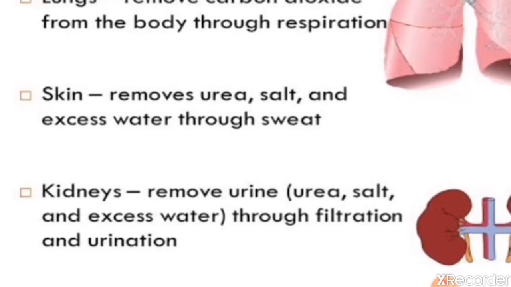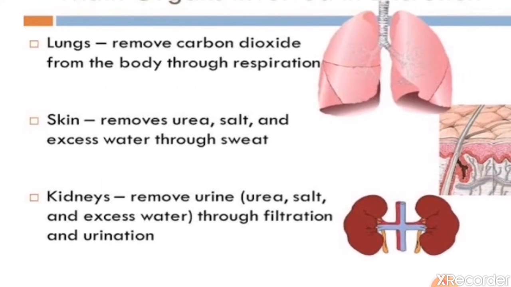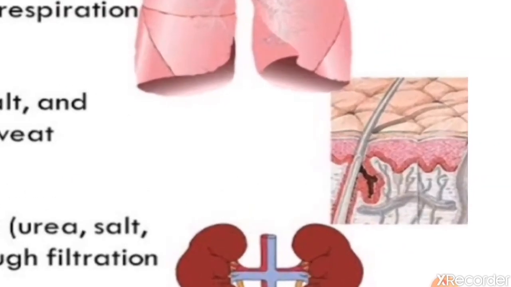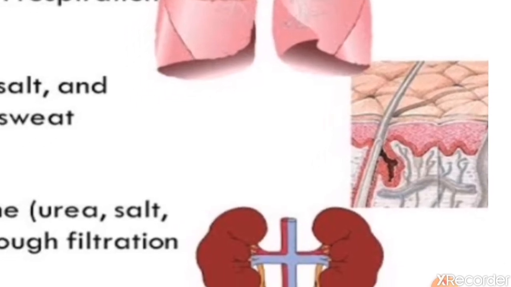Skin removes urea, salt and excess water through sweat. All this urea, salt and excess water is a form of waste and that is removed in the form of sweat through the skin. So skin is an excretory organ. See, this is a picture of skin.